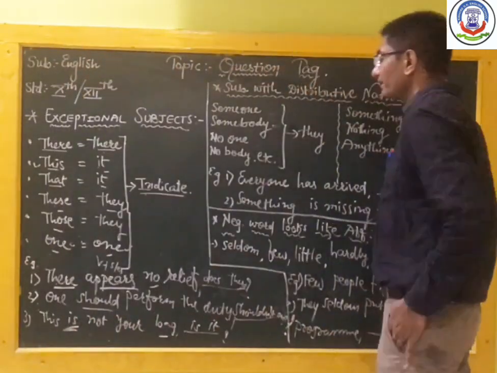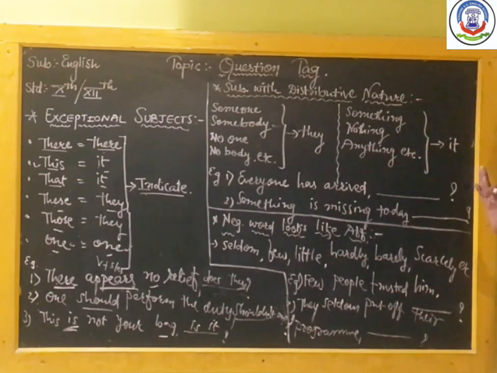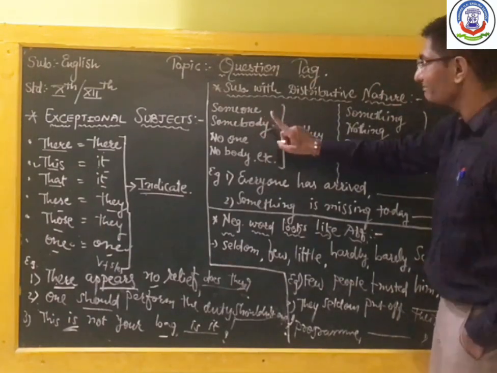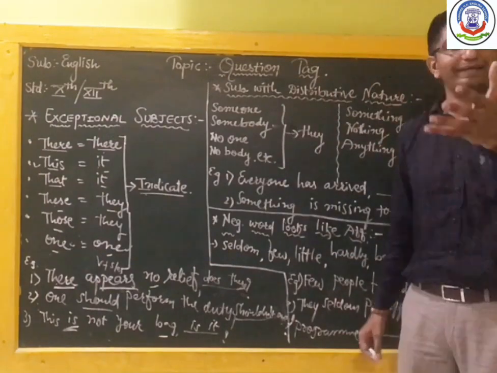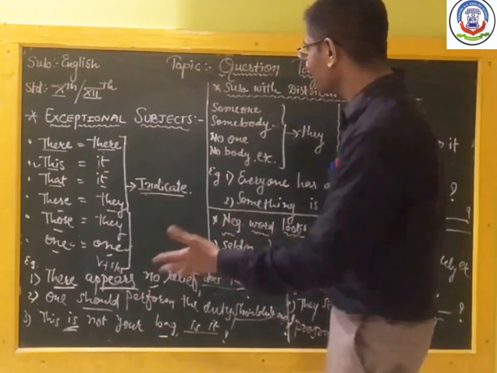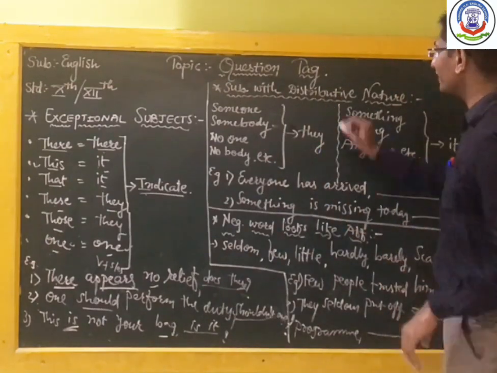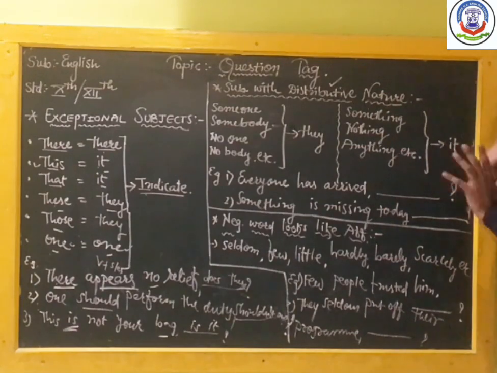Next portion, regarding the subject. Here students feel too much difficulty. Sometimes in the examination such kinds of subjects are given, and you all feel it is difficult, because you do he, she, it, all those things easily, but such kinds of subjects you are not doing easily, and we can call them subjects with distributive nature.